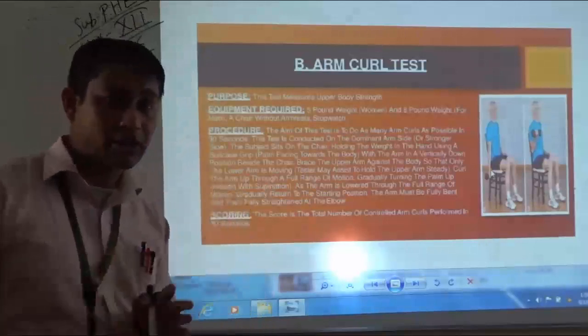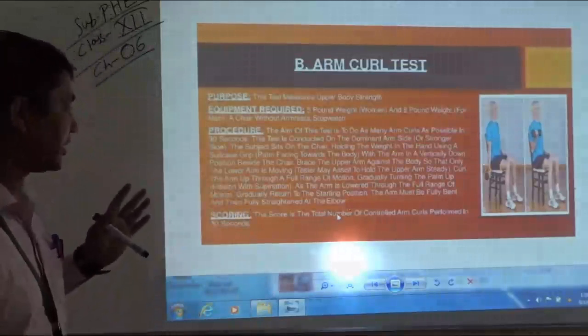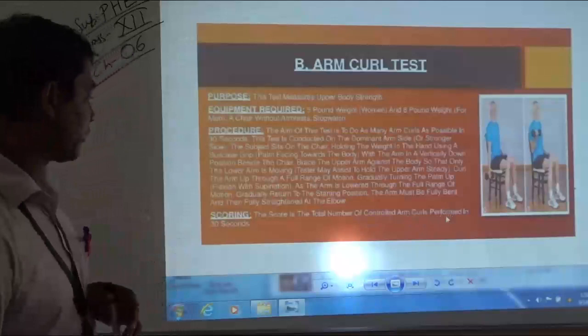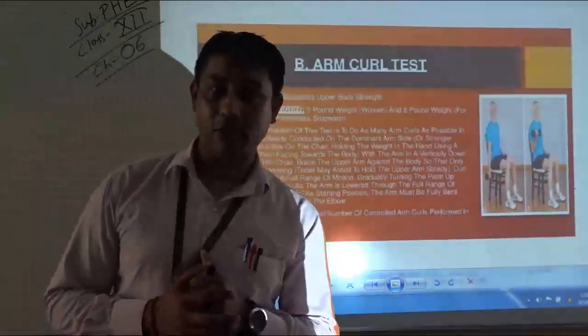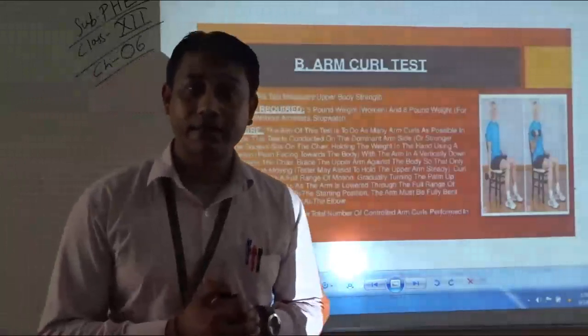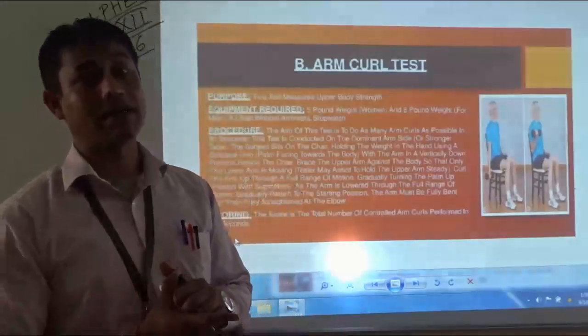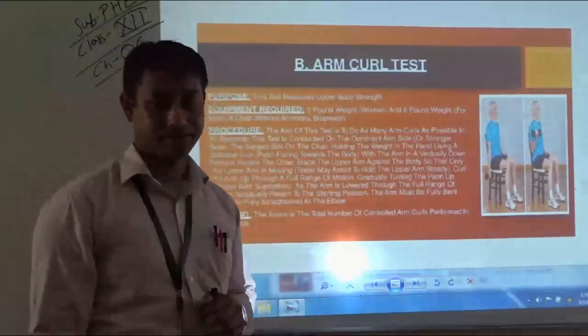At the end of 30 seconds, the score is the total number of controlled arm curls performed in 30 seconds. That means in the 30-second time slot, how many times the subject is able to perform the arm curl with weight in his or her hand.